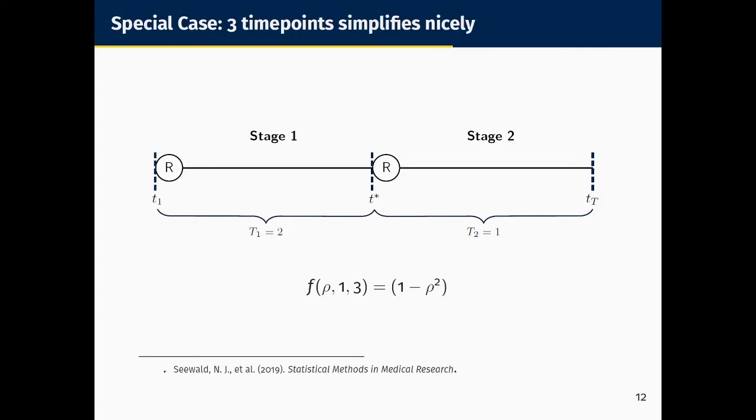So in the special case of 3 time points, where we have one at baseline, one measurement at the end of the first stage, which we're calling T star, and one at the end of the second stage of the whole trial, which we're calling T sub capital T, our deflation factor reduces to 1 minus rho squared. This is exactly the deflation factor that you'd see in a 2-arm pre-post randomized trial when you don't model a difference in means at baseline. And this work is published in Statistical Methods in Medical Research.